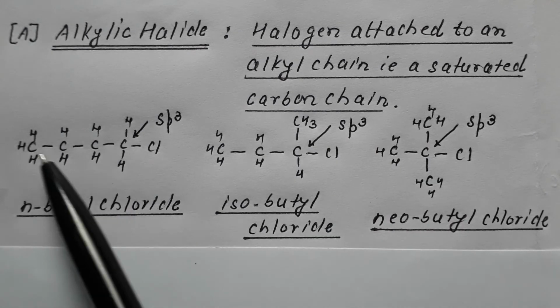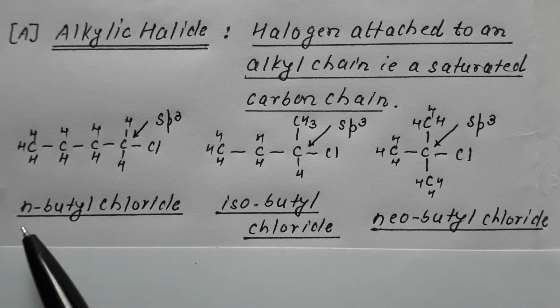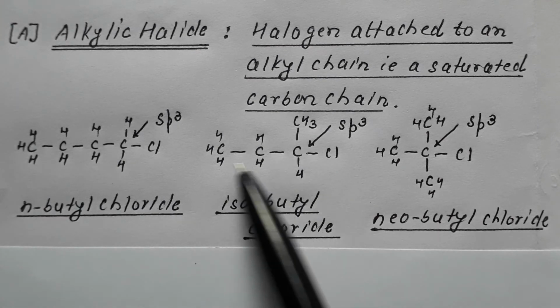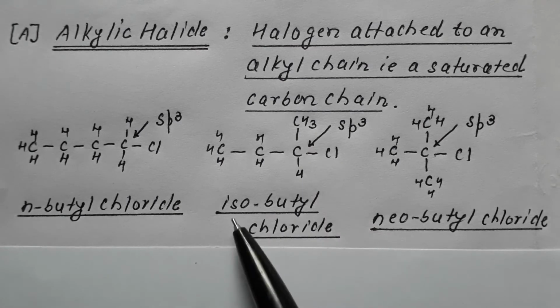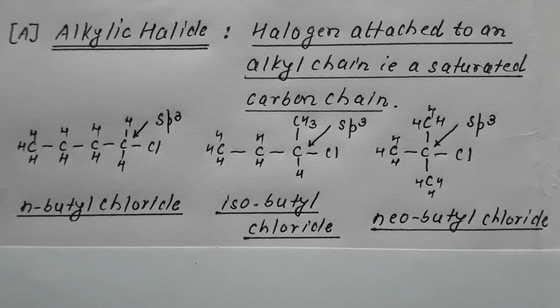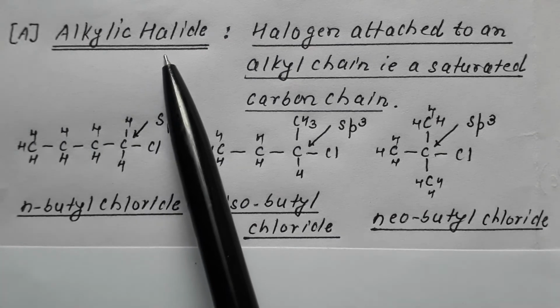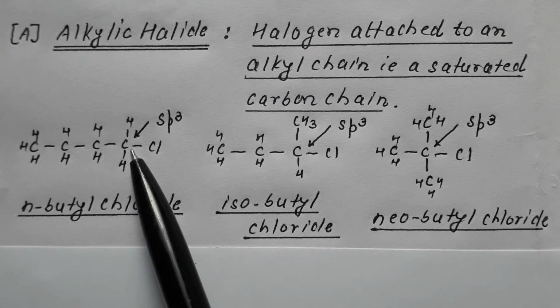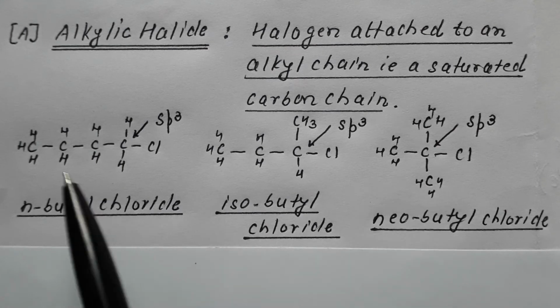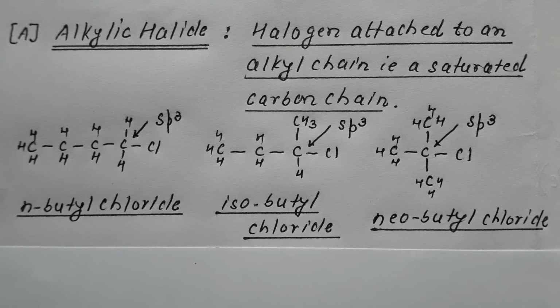Halogen attached to a saturated carbon chain, this is N-butyl chloride. Over here, halogen is attached to a saturated chain, isobutyl chloride. Halogen is attached to a saturated chain, therefore they are termed as alkylic halide. Of course, this is primary, as I told you in the previous classification. This is secondary, this is tertiary, but all are alkylic halide because halo is attached to an alkyl group.